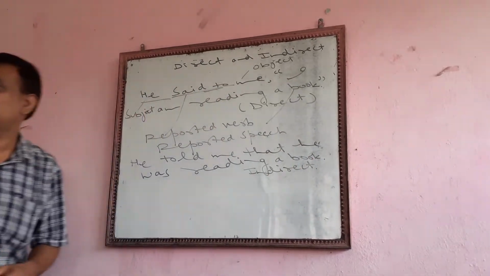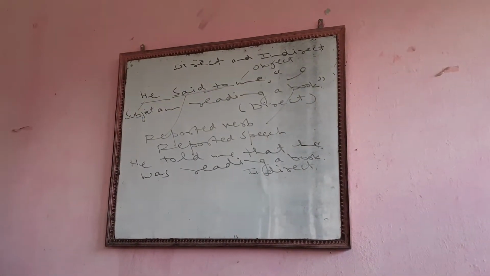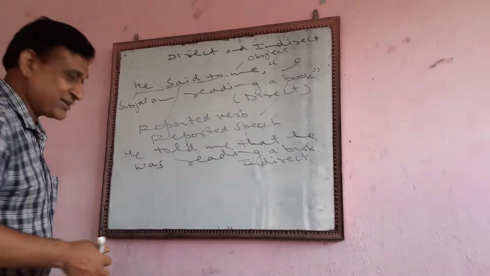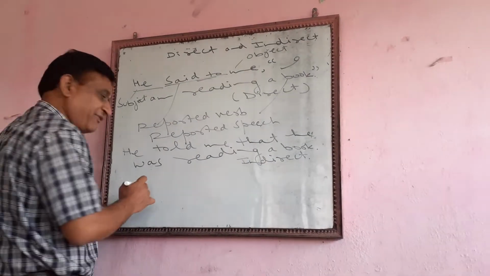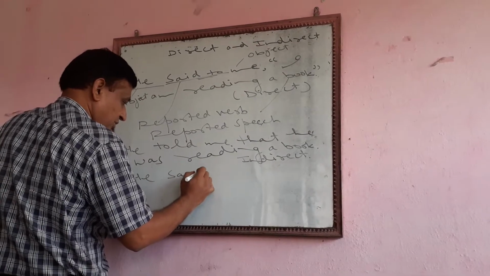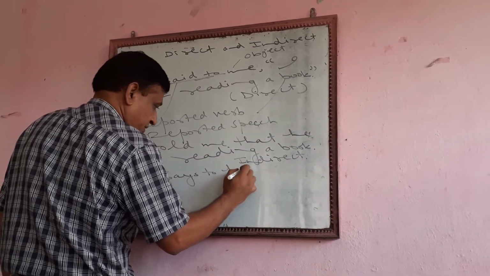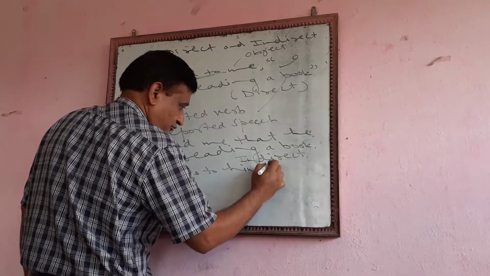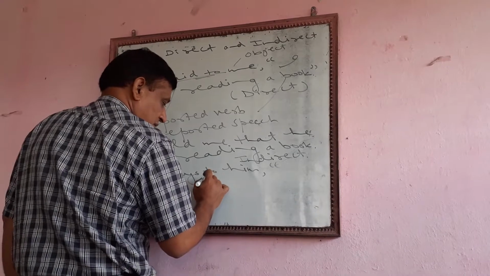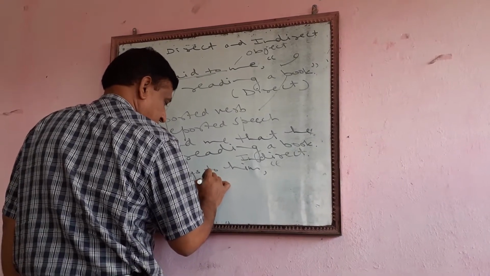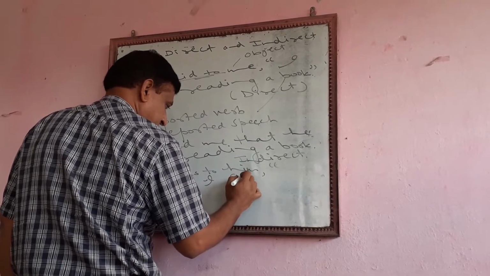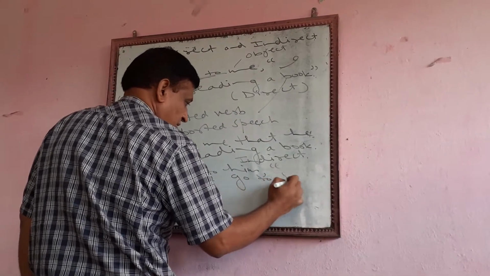Direct and indirect. Now I'll write one more sentence here, present indefinite. He says to him, I go to Jammu.